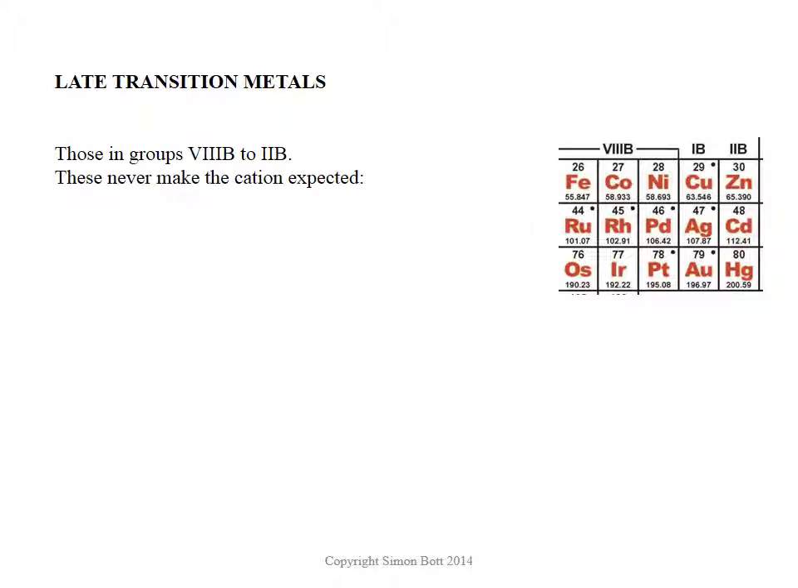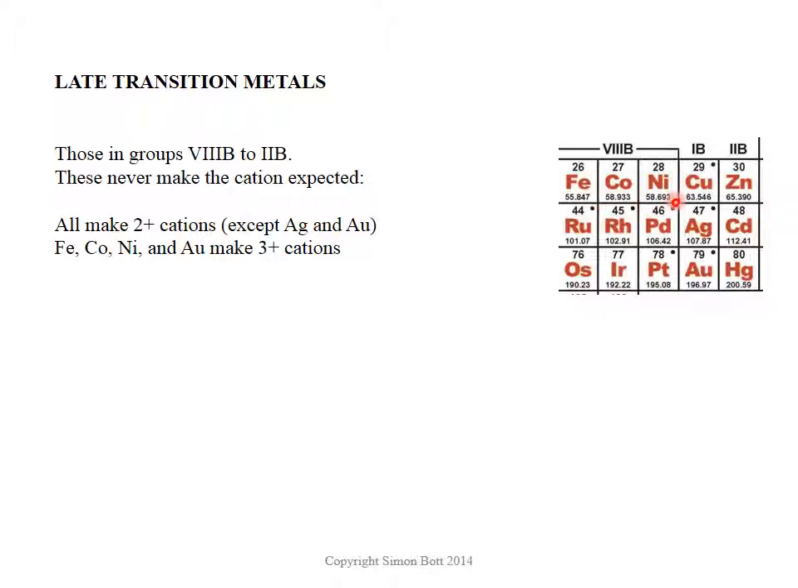First thing to understand is these never ever make the expected cation, the one that you might expect them to make based on our previous conversations in this regard. So for example, iron is in group 8B. If you look at the electrons, it has 8 electrons more than the nearest noble gas, but it's not going to make Fe8+. It's just too tough to lose 8 electrons. All of them do make, except for silver and gold, 2+ cations.